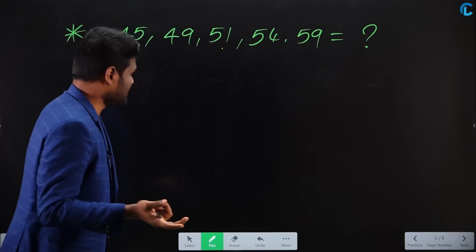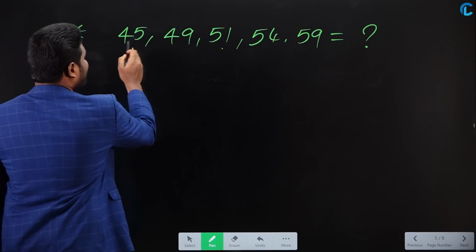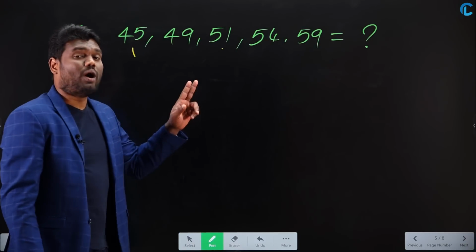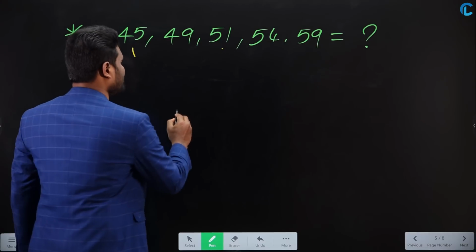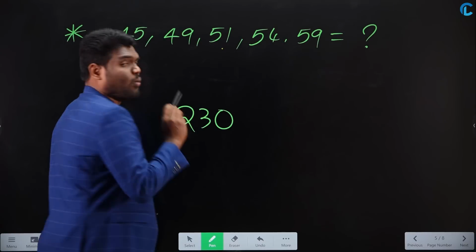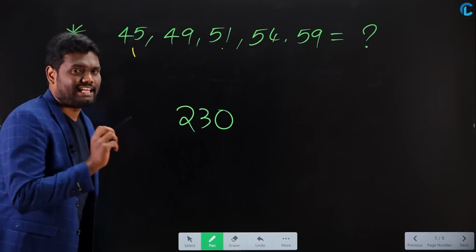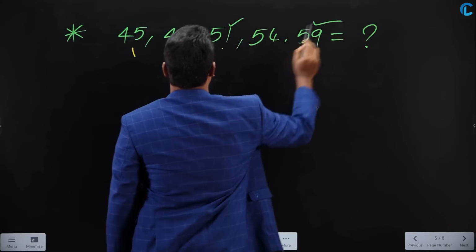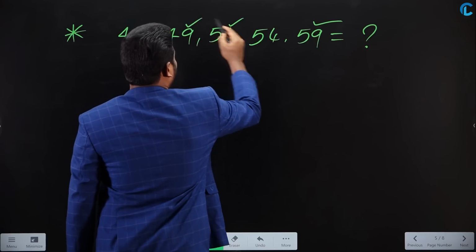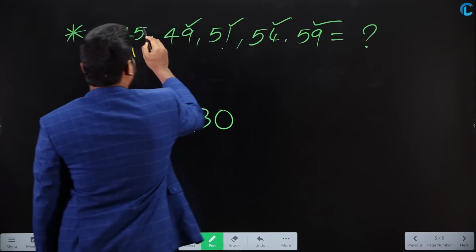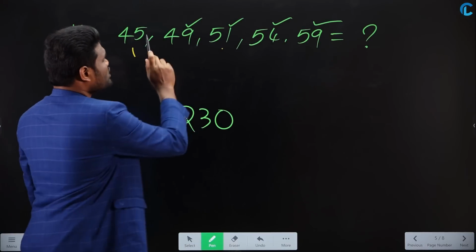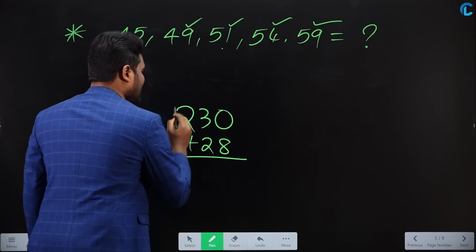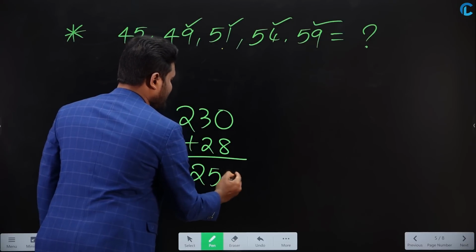If I calculate the sum, look here, if I calculate the sum, 40 plus 40 is 80 and 50 plus 50 plus 50 is 150. 150 plus 80 is nothing but 230. Yes or no? 150 plus 80 is 230. Now let us add this unit place as well. This is 10 and this is going to be 9 plus 4, it is going to be 13. 13 plus 5 is going to be 18. So 10 plus 18, that is 28. So 230 plus 28, now this is going to be 258.